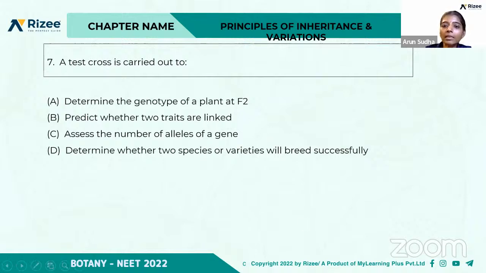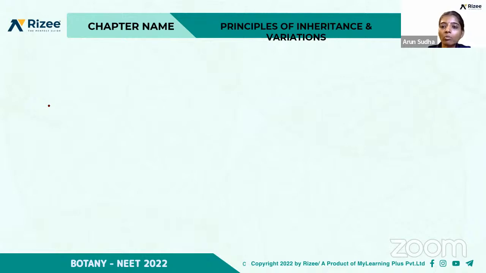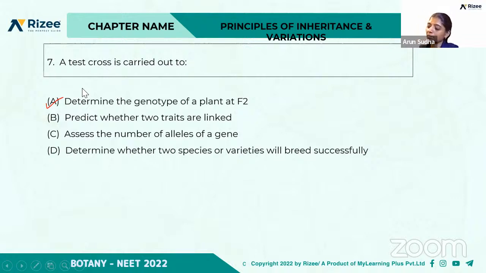A test cross is carried out. So what is the purpose of a test cross? To determine the genotype of a plant at F2, predict whether two traits are linked, assess the number of alleles of a gene, or determine whether two species or varieties will breed successfully. Yes, A is the right answer. So a test cross is carried out to determine the genotype of a plant at F2. So what is the genotype? Whether it is a homozygous type or a heterozygous type. So clear, right? Maybe we'll discuss a few more problem related questions.